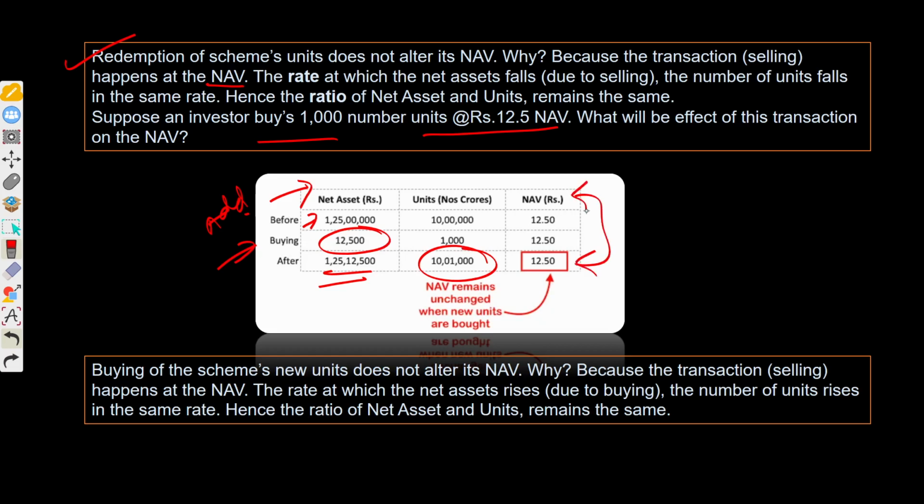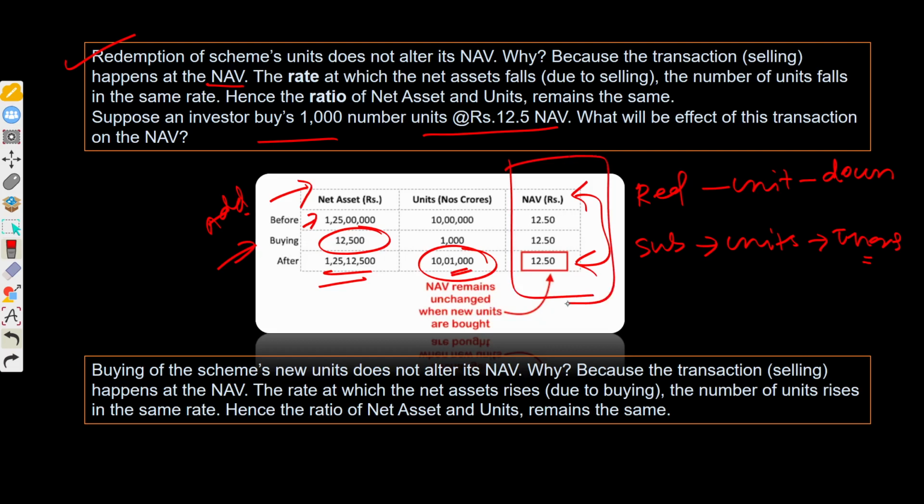The reason is, with redemptions, units go down or reduce, and with subscriptions, units increase. So here we have increased the units, which means you are adding cash as well as adding units, and that won't create an impact on per share value, NAV per share. All right, buying of the scheme's new units does not alter NAV.